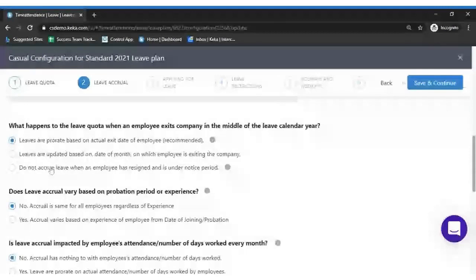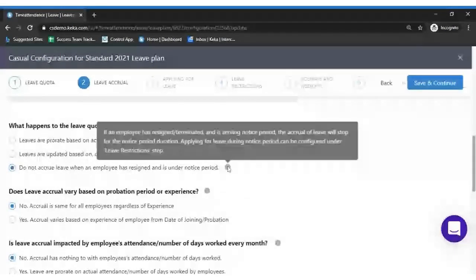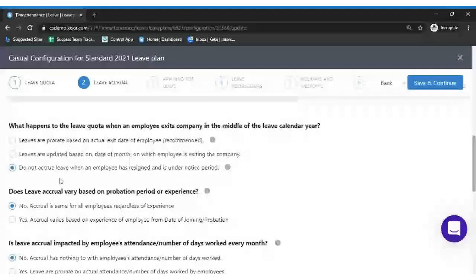So the next option, which is do not accrue leave when an employee has resigned and is under notice period. Let's assume the employee is under notice period and is serving notice, the accrual of leave will stop for the notice period duration. Applying for leave during notice period can be configured. Leave accrual will not happen for that particular month from when the employee is in notice period. So that is if you select this third option.